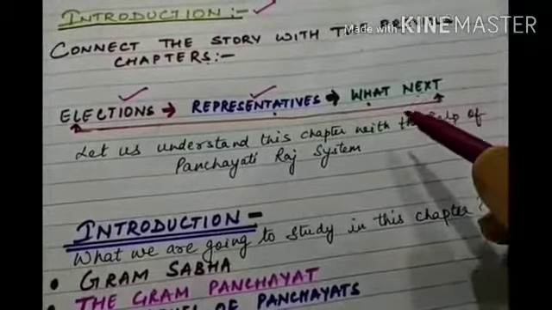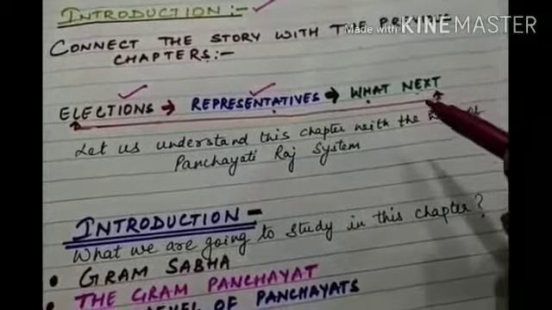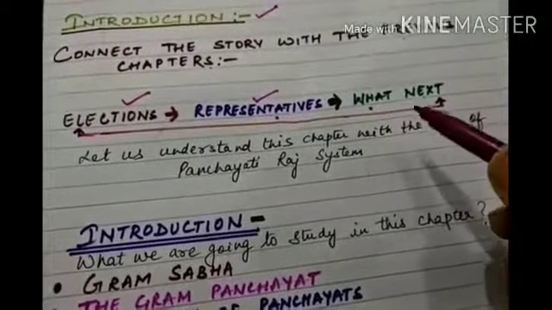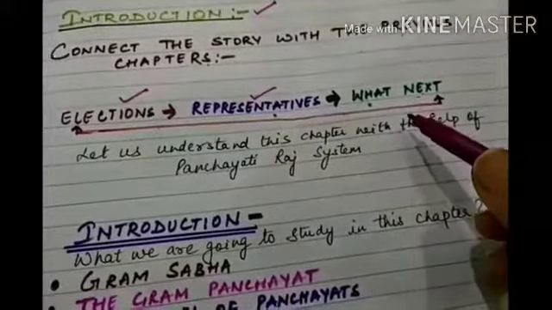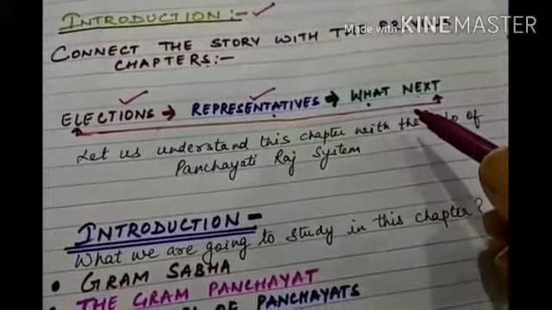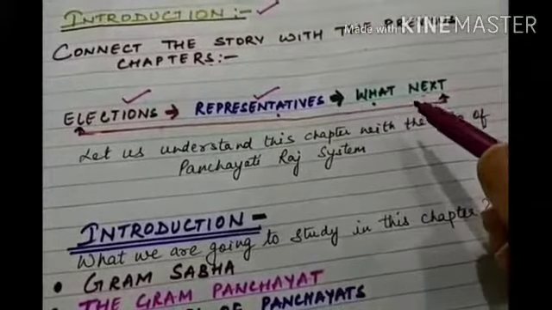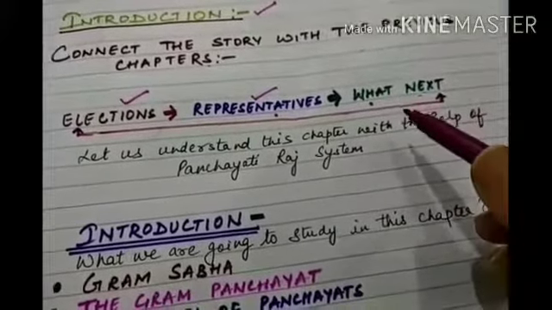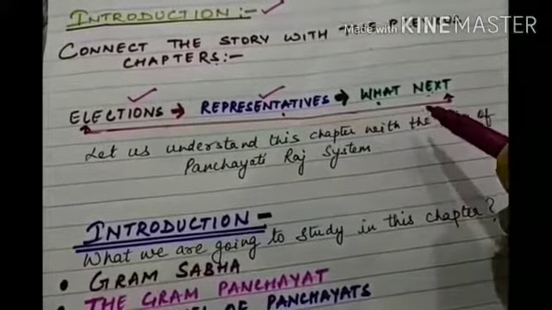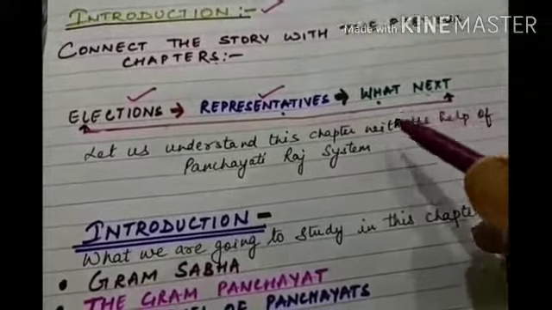So we will understand in this chapter with the help of the Panchayati Raj system what are the things that the government does. Now if we take the example of our country India, we have states like Rajasthan, Madhya Pradesh, Uttar Pradesh. Now in states we have districts, and in districts we have villages, and in villages we have Panchayati Raj. Like the government, it works from the ground level.